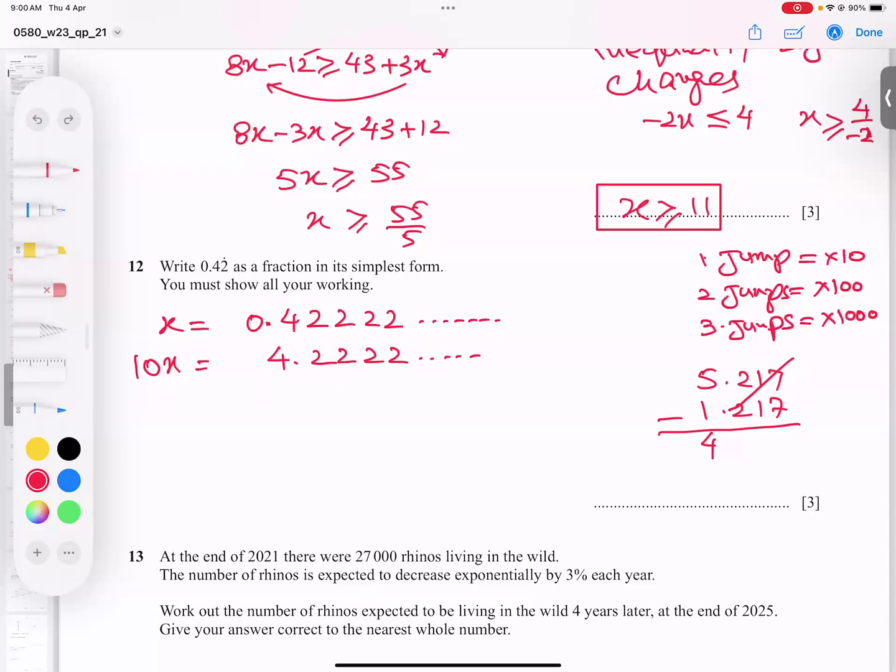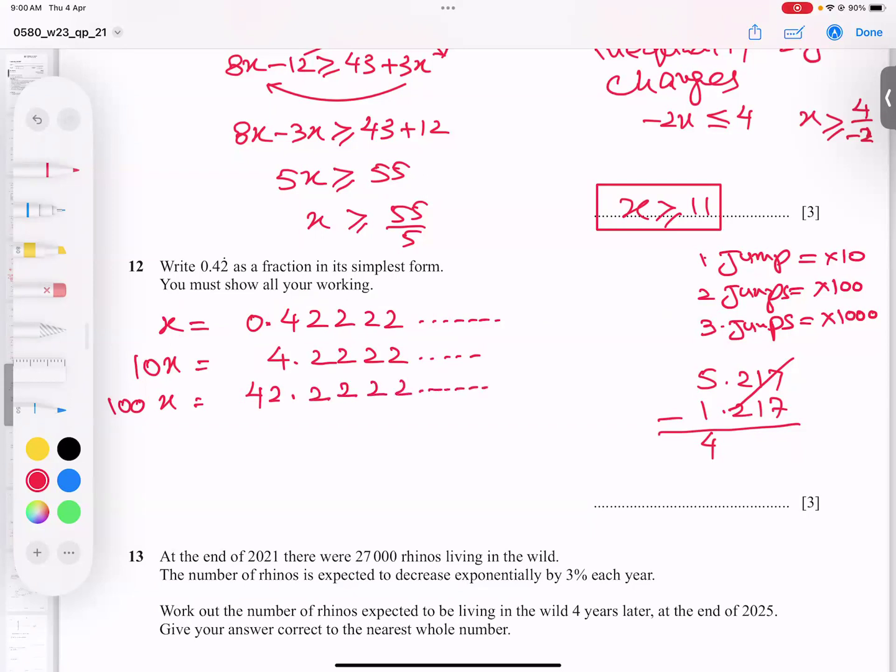Now again, I multiply the upper equation by 100. So 2 jumps, and in 100 the decimal will jump 2 times here. So 42 will come before the decimal. So 42 point, now these 2s will repeat, 2, 2, 2, 2, and so on, so forth.